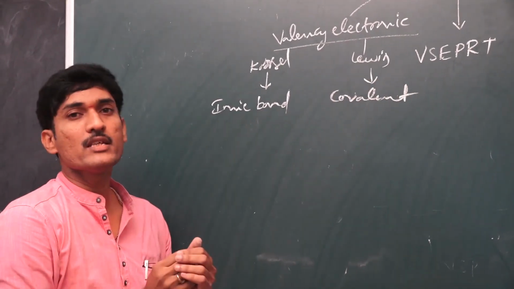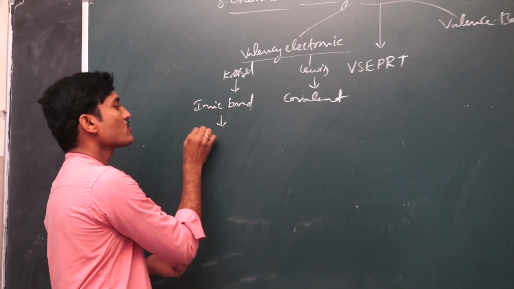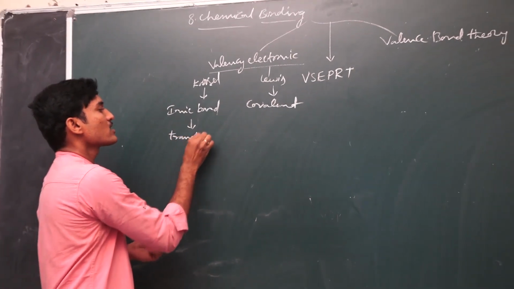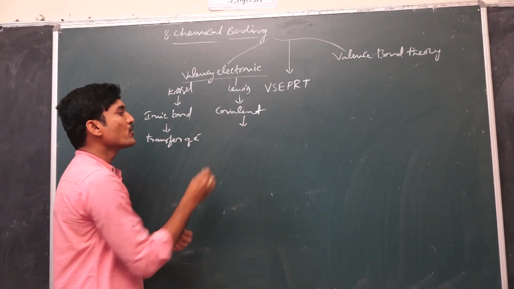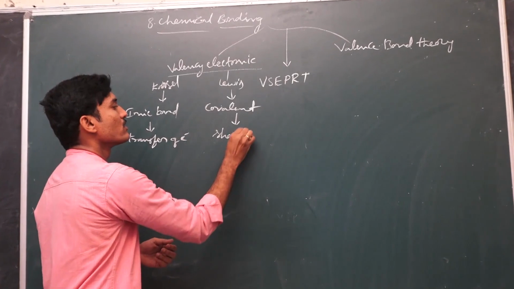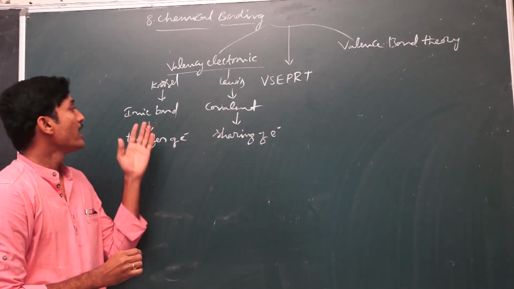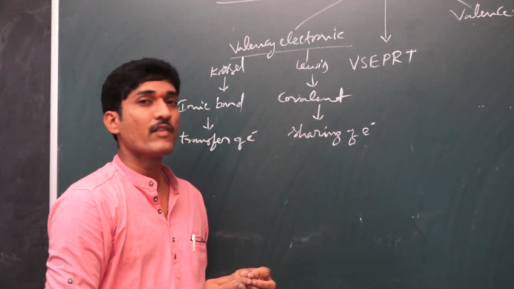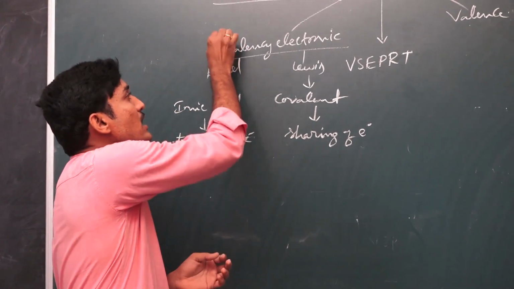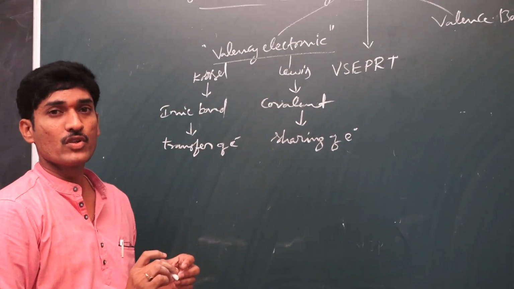The ionic bond is mainly formed due to the transfer of electrons, and the covalent bond is formed due to sharing of electrons. That is the key concept, sharing of electrons. So an ionic bond is formed due to transfer of electrons and a covalent bond is formed due to sharing of electrons. Both come together under the valence electronic theory proposed by Lewis and Kossel.